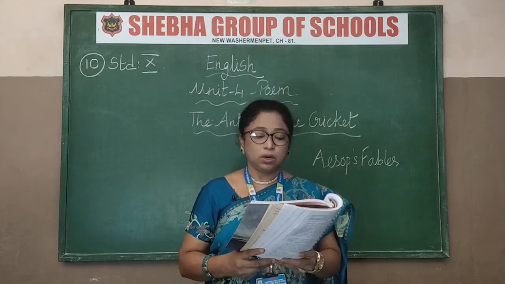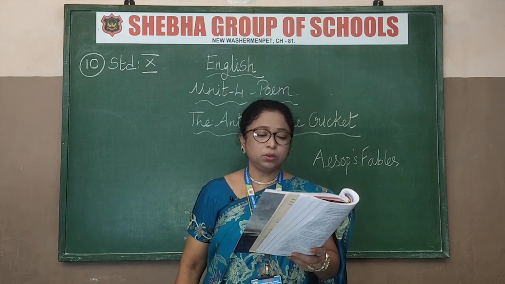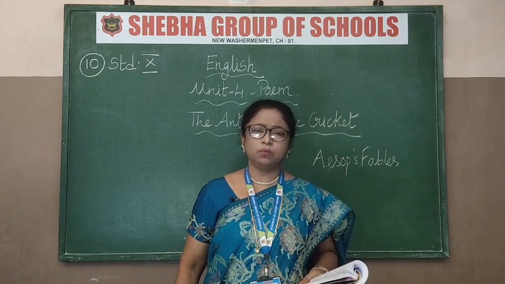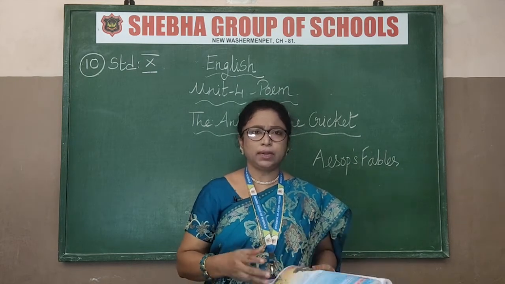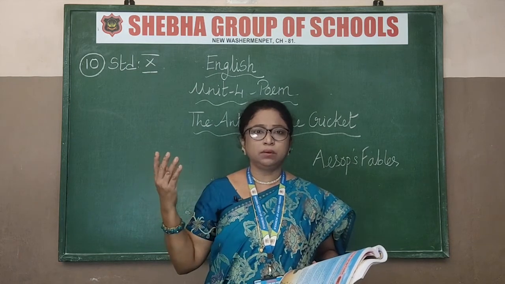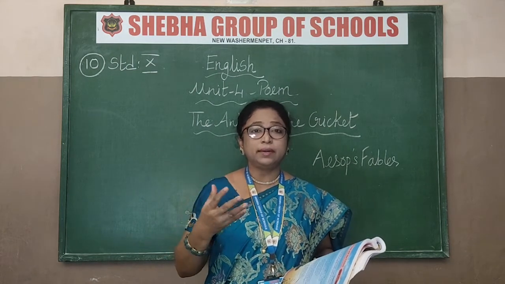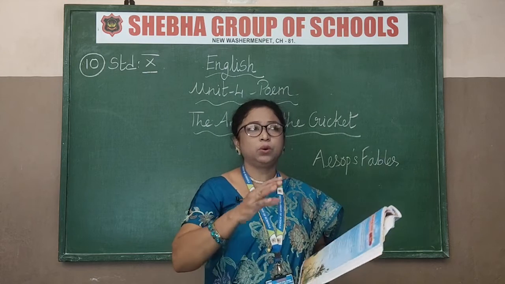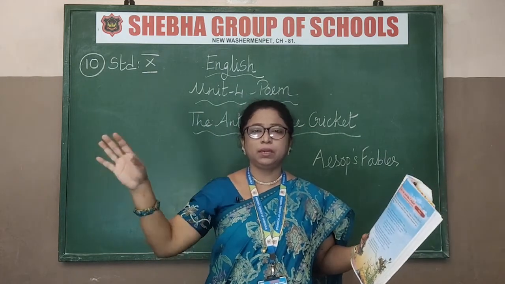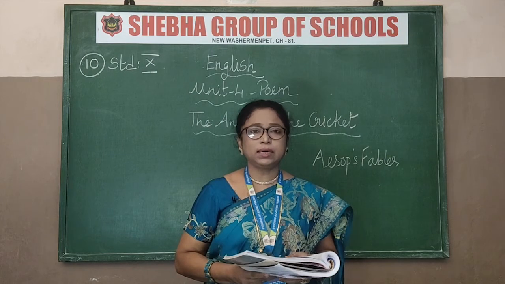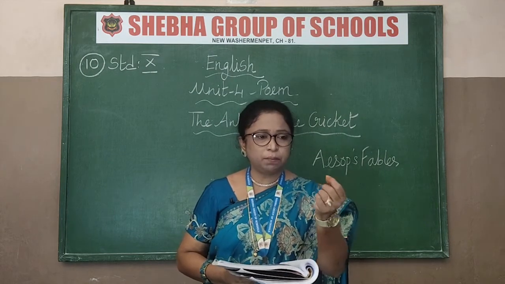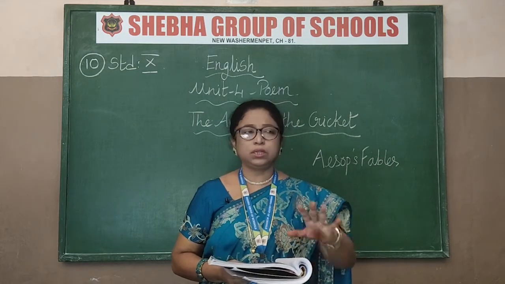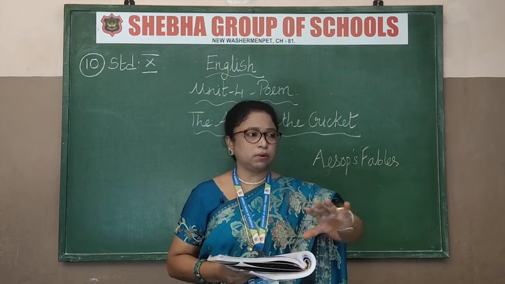Okay, next stanza. Not a crumb to be found on the snow covered ground. Not a flower could he see, not a leaf on the tree. So winter time. Now actually we don't see such winters here. In northern parts and western countries, where it snows, when they have heavy snowfall, what happens? Totally it will be covered with white. The whole place will be covered with the snow. So not a crumb to be found. What is a crumb? Even a small bit of food is not to be found. Okay. Only the snow covered ground. Everywhere he could see is totally snowfall. Snow has covered the whole ground.